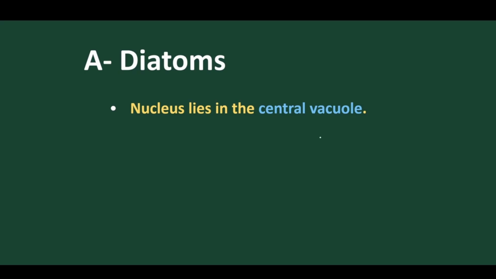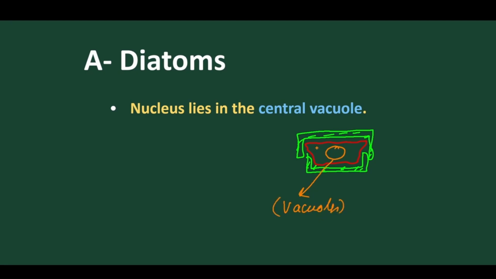Let's see how the nucleus is present on this particular vacuole. As we have discussed, this is the outermost layer, called the epitheca, and this is the lowermost layer, called the hypotheca. So we have two layers, epitheca and hypotheca. And for example, this is the cell membrane present as usual. Now the condition comes that at the center we find the vacuole present.